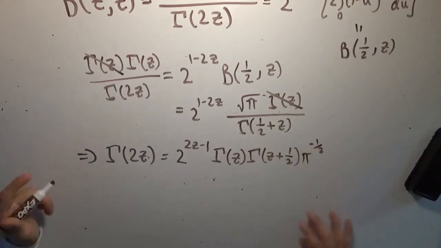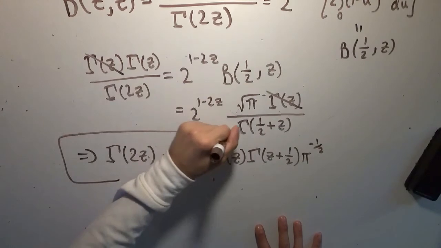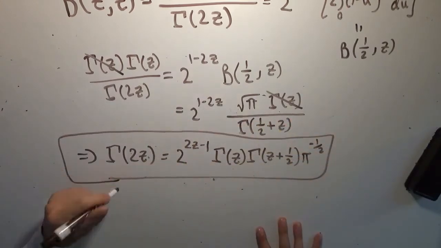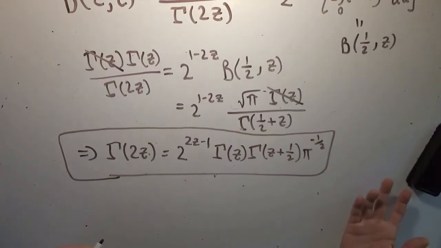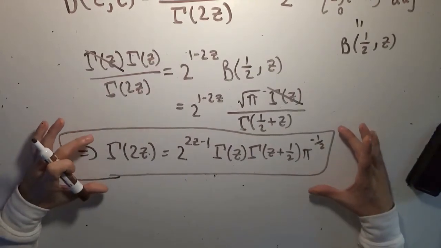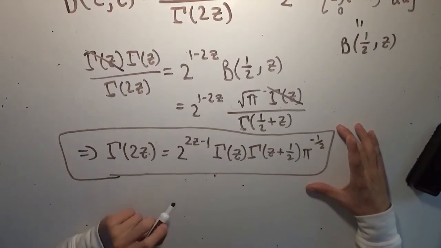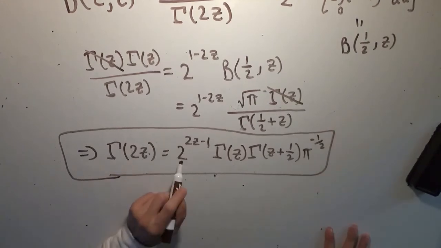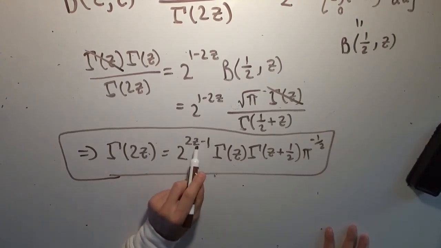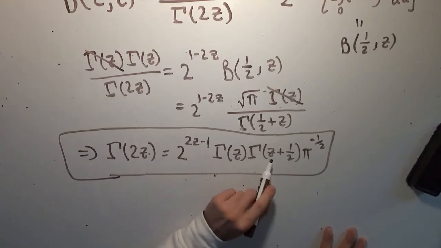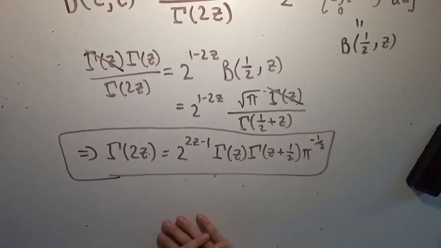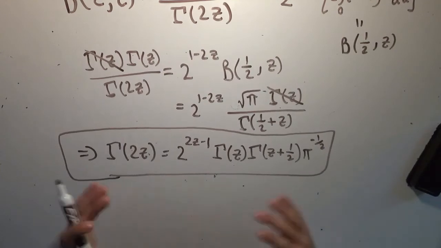So we've now derived Legendre's duplication formula. In this video, we've both proven the relationship that gamma has to the beta function, and we've been able to show how you can write gamma of 2 times a number, and that is equal to 2 to the power of 2 times the number minus 1, times gamma of that number, times gamma of that number plus 1/2, times 1 over the square root of pi. So very, very beautiful formula.